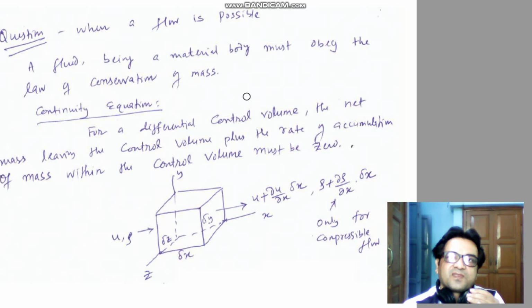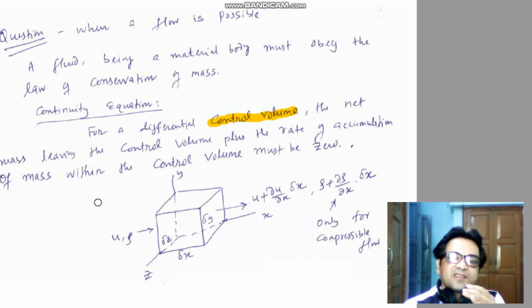Now we will do the differential analysis to find the expression for the conservation of mass, which is also known as the continuity equation. The continuity equation tells that for a differential control volume, the net mass leaving the control volume plus the rate of accumulation of mass within the control volume must be 0.